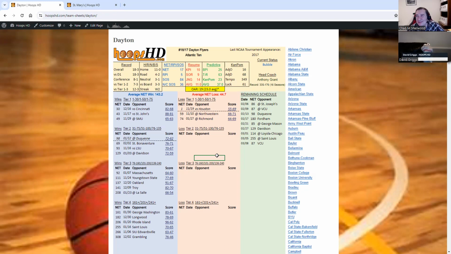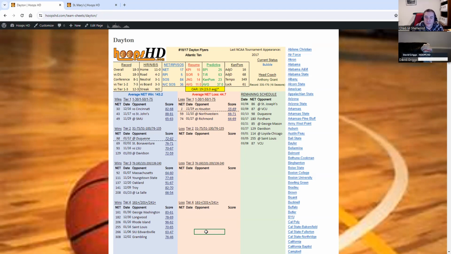So it is my personal decision, but I try to be very lenient and let most teams that have any possible argument for an at-large bid be considered a board team. And it does also include, like I said, automatic bid winners. So while we're not currently predicting SIU Edwardsville to be the auto bid winner out of the Ohio Valley, if we were, that would count as a board win for Dayton because they beat SIU Edwardsville.